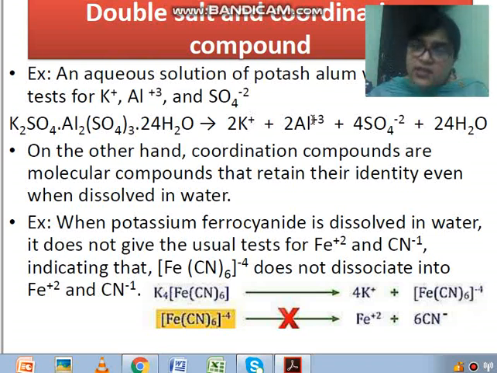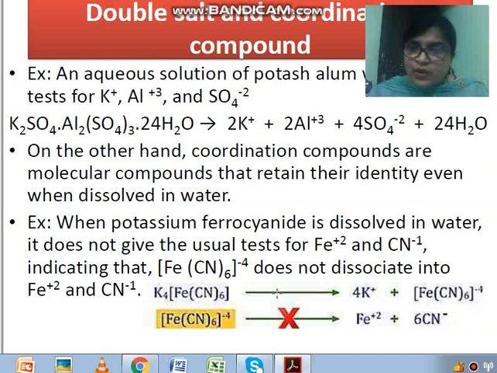On the other hand, when I dissolve a coordination compound, they are molecular compounds which retain their identity when dissolved in water. How will they retain it? Just see here. Children, this is the formula of potassium ferrocyanide.